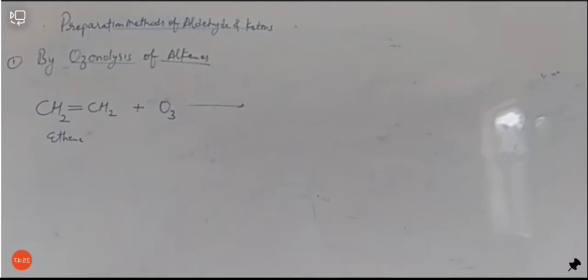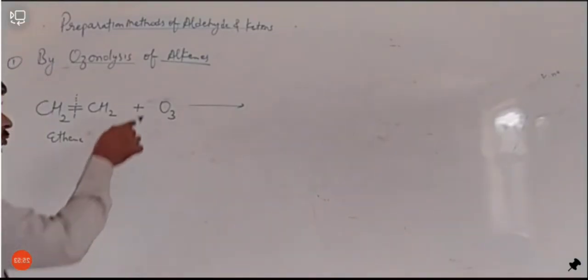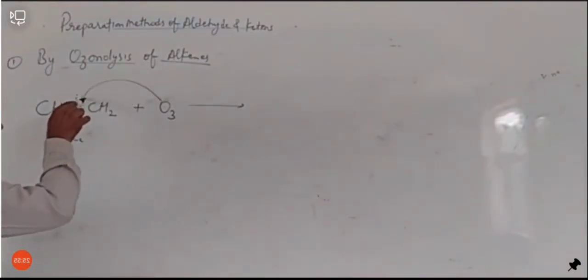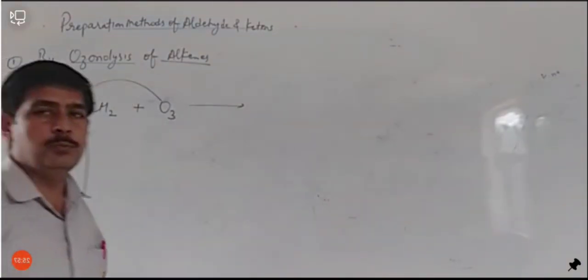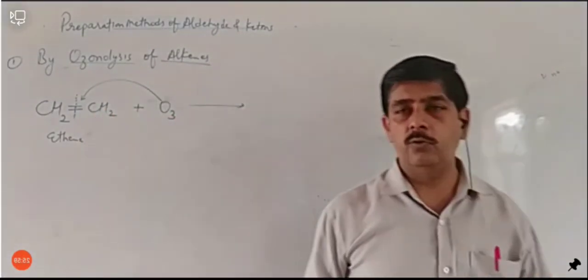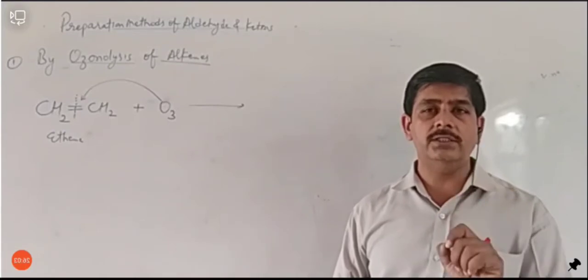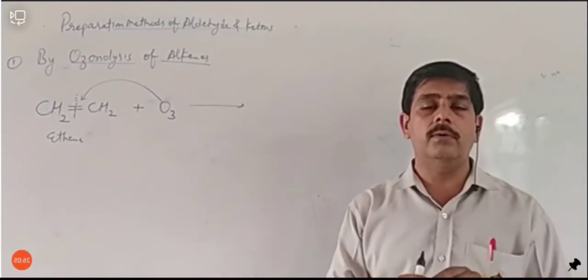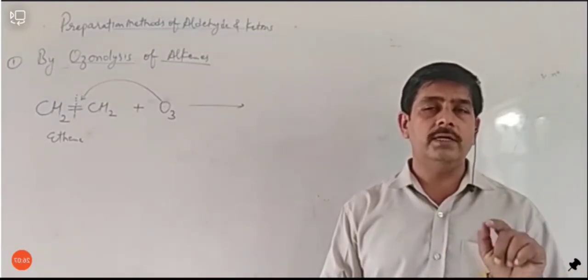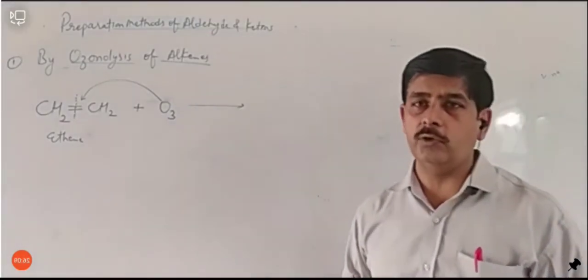When it reacts with O3, this double bond will break like this. इस तरह से डबल बॉन्ड ब्रेक होगा and the oxygen atoms of ozone will form bonds with these broken bonds. तो यहाँ बॉन्ड ब्रेक हुए हैं, उनसे जो ओजोन है, the oxygen of ozone will attach and it will form a compound that is called ozonoid. एक ozonoid compound की formation करेगा.